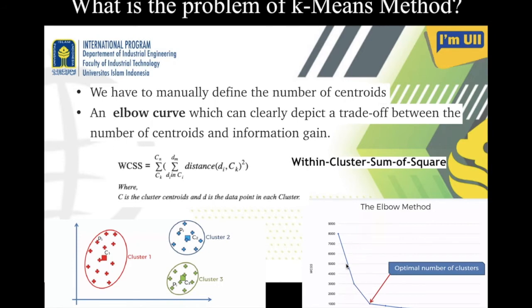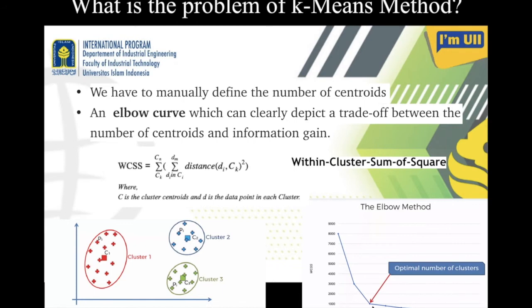So in this way you have to do a set of iterations with different cluster numbers, and then at some point you will see that the within-cluster sum of squares will not decrease much, or will gradually have almost similar values.